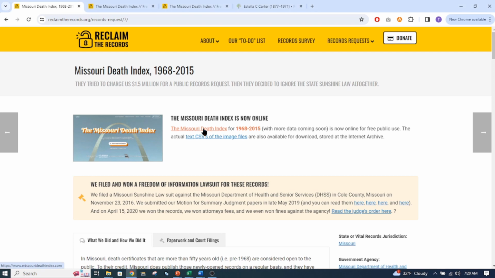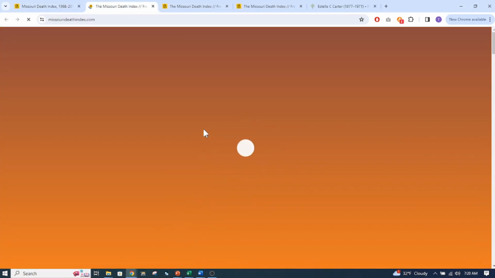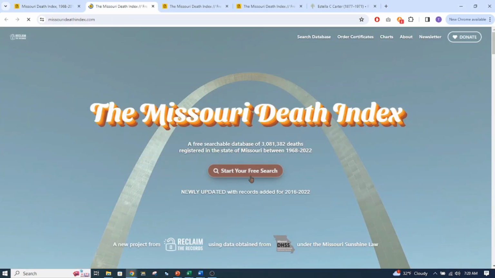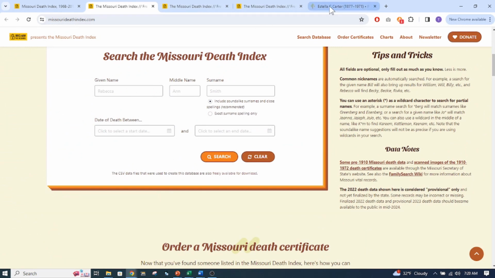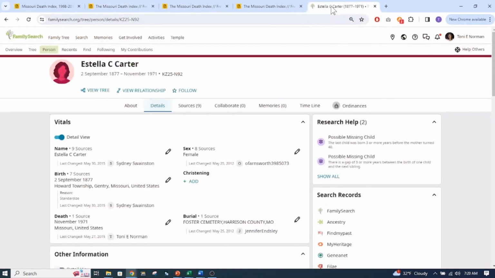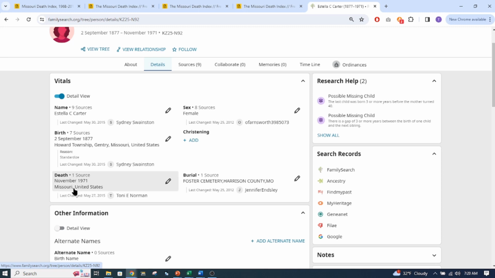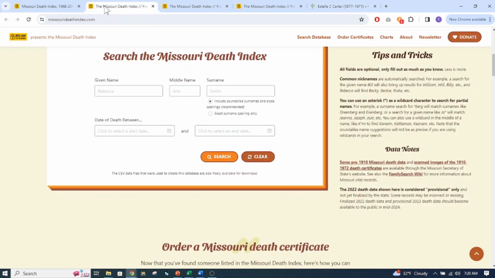So if we go to the death index, start your free search, and this is for records from 1968 to 2022. So start your free search, and then I have a relative. I'm going to come over here, Estella C. Carter, and I have a birth date and where she was born. On her death date, it just says Missouri, and in November of 1971. So we're going to look for her.